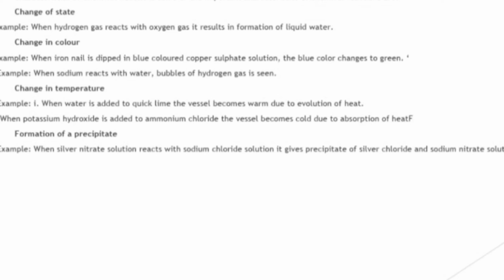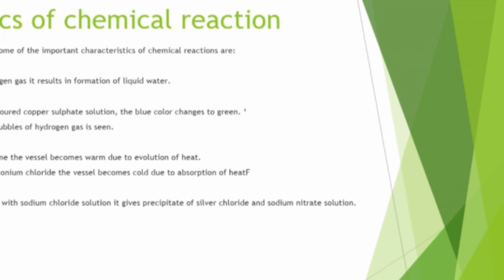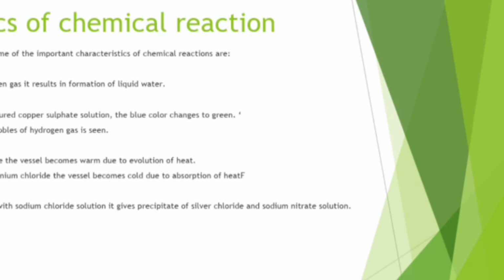Change in temperature. How? When water is added to quick lime, the vessel becomes warm due to evolution of heat. When potassium hydroxide is added to ammonium chloride, the vessel becomes cold due to absorption of heat. Formation of precipitate. When silver nitrate solution reacts with sodium chloride solution, it gives a precipitate of silver chloride and sodium nitrate solution.